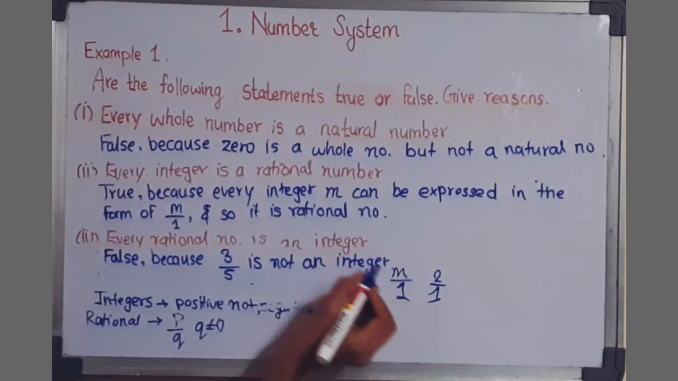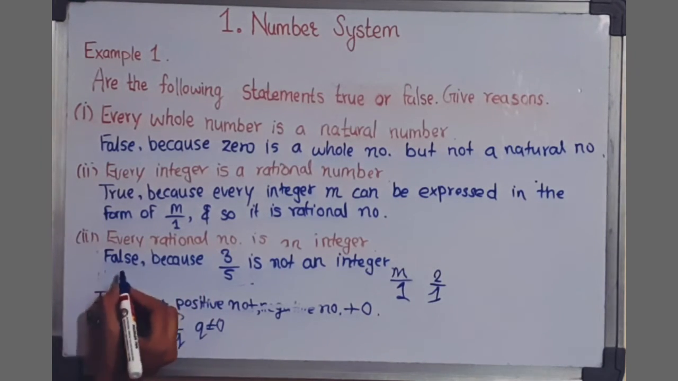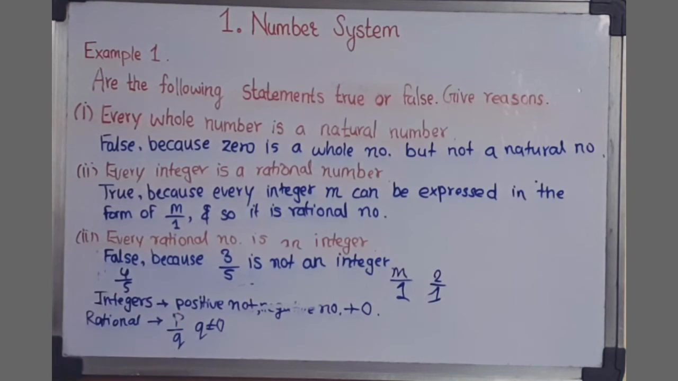Now, what are rational numbers? These are the numbers which can be expressed in the form of p by q, where q is not equal to 0. So whichever rational number is there, is it an integer? No, it is not. See, 3 by 5, 4 by 5: are these integers? No, these are not integers. So that is why we conclude that every rational number is not an integer. Now let's move on to example number 2 and see what's there.